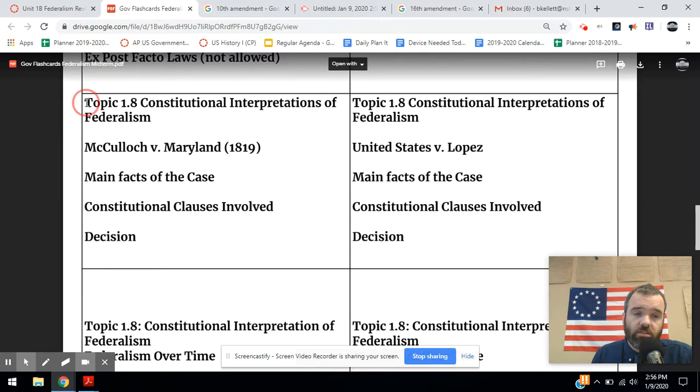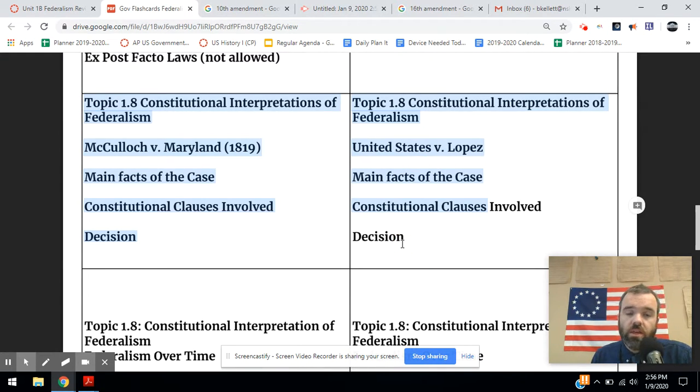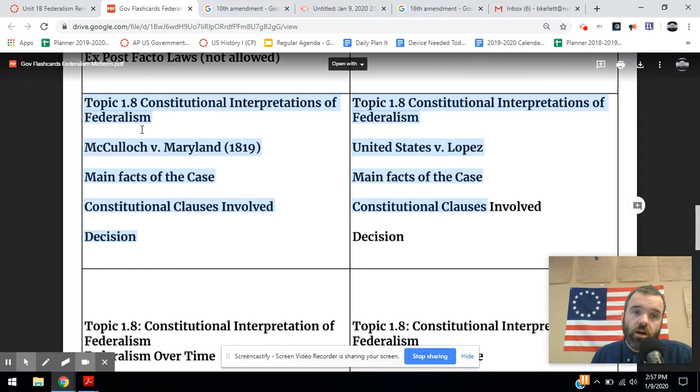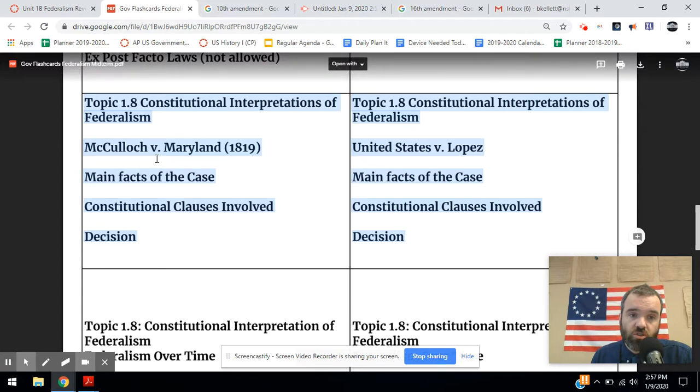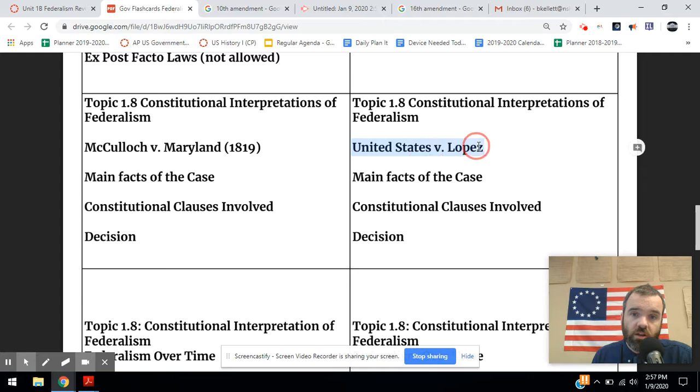So these next two flashcards will be covered in both the video about federalism here and the court cases videos, so I'm just going to skip over these. I'm going to refer you to the court case videos, which will be posted if they're not already, for each of the cases. But in short, this one expands the power of the federal government greatly, and this one eliminates it. But you need to know a lot more than that. Take a look at the videos on the court cases.